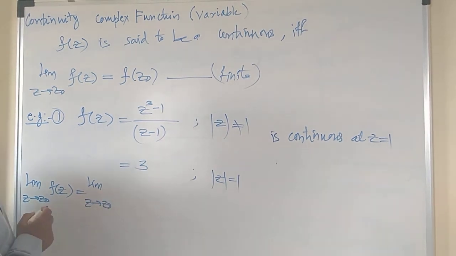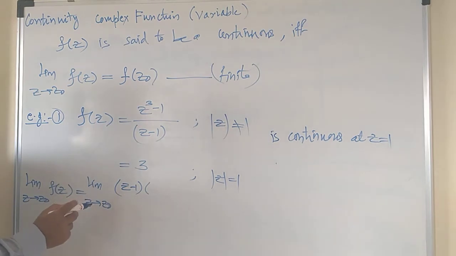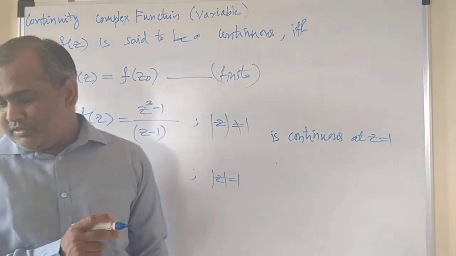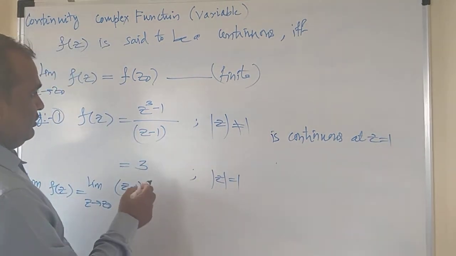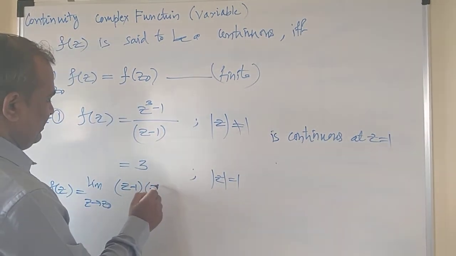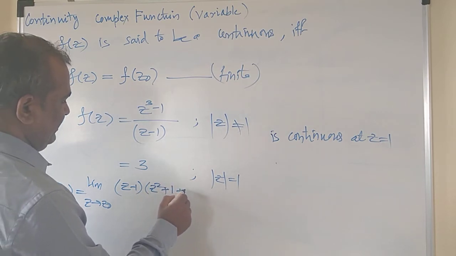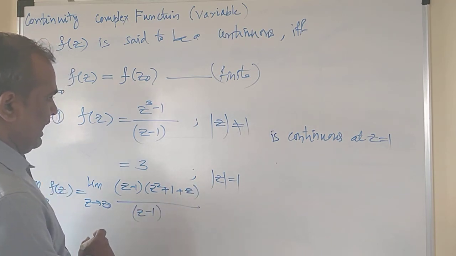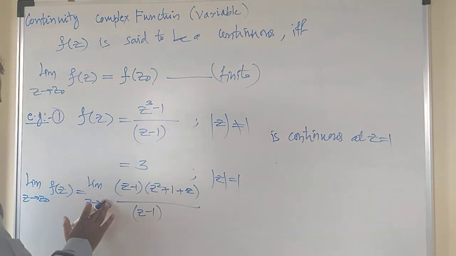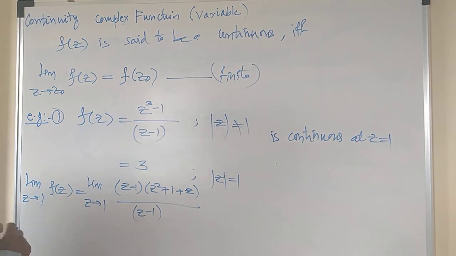I can write z cube minus 1 cube. a cube minus b cube is a minus b, and in the other bracket you will have a square plus b square plus ab. So a square, that means z square, plus b square is 1, plus ab is z, divided by z minus 1. And you have to check the continuity at z equals 1. So the value of z naught is equal to 1.